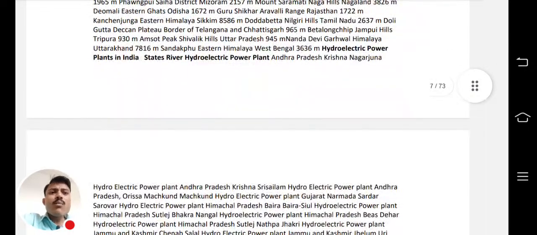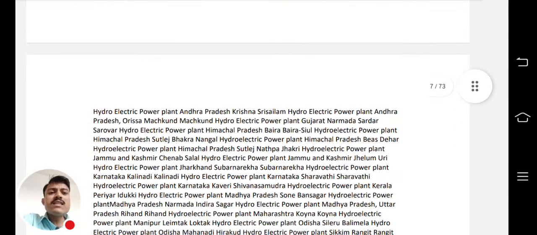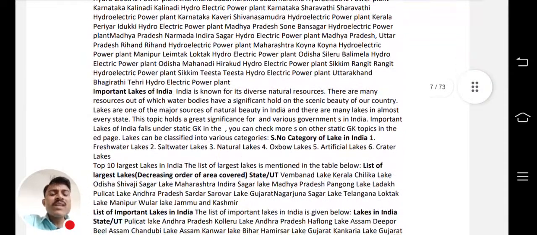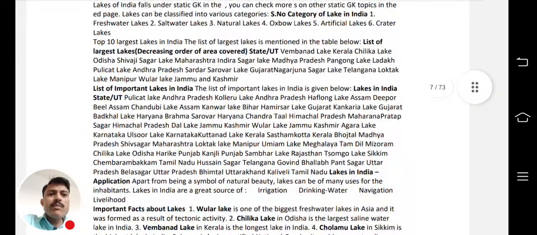Okay, now plants in India, hydroelectric power plants in India. Which are the hydroelectric power plants in India, state wise, capacity and everything. Similarly, important lakes in India, these are also coming in the UPSC prelims, right? So important lakes are also important. List of important lakes, right?